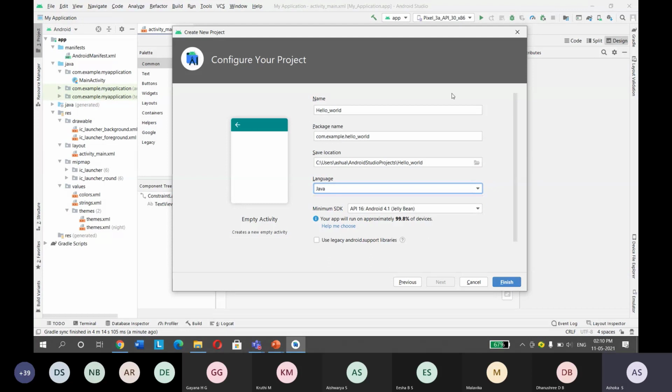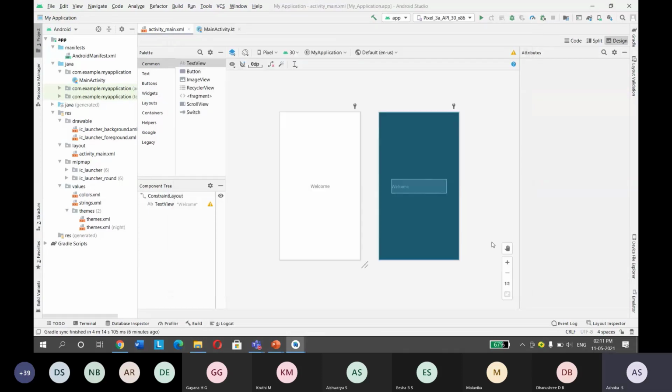After that, what have you selected? You have selected an empty activity. What is an activity? An activity is an empty frame where you are going to design your layouts. It will ask for the name, and by default it will take the package name as com.example and your application name. For language, you can choose either Java or Kotlin. I choose Java, and the minimum SDK. Next, finish.